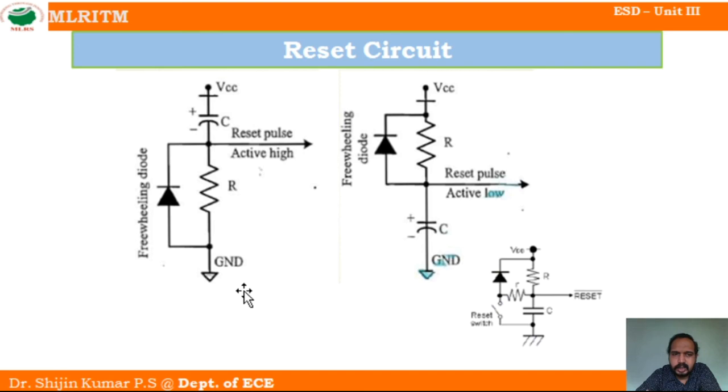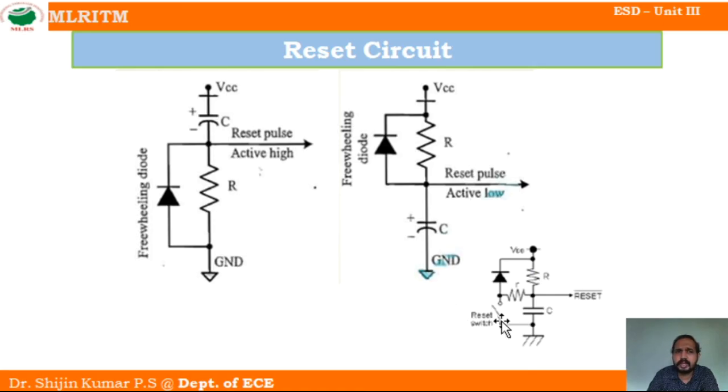then only this reset process can be initiated. First it will be charged and then it will be discharged. Here the capacitor is connected to the ground, so it will be charging in the negative direction, and then discharging in the negative direction. So we will get an active low pulse. Active low pulse means the pulse in the negative direction. So this is the circuitry that we are using for this connection.